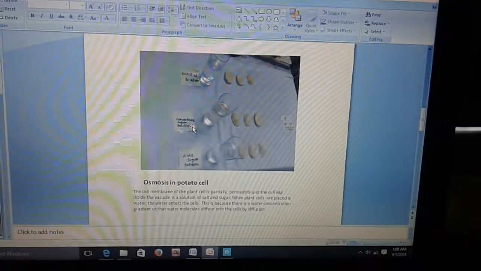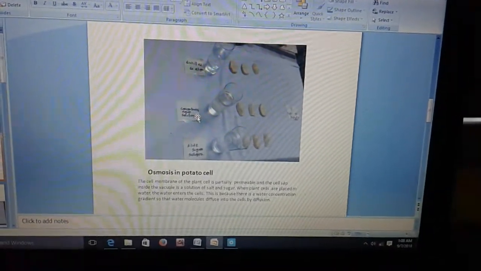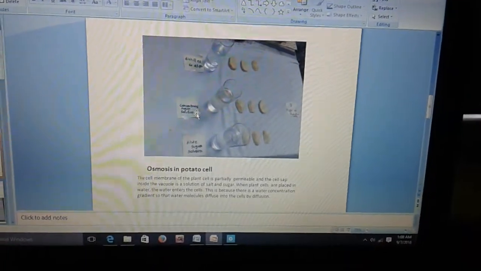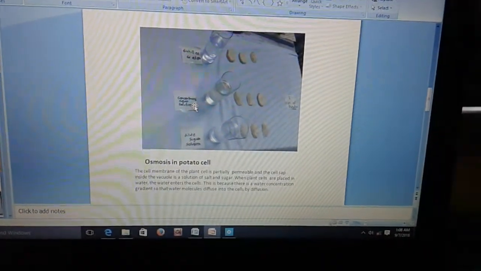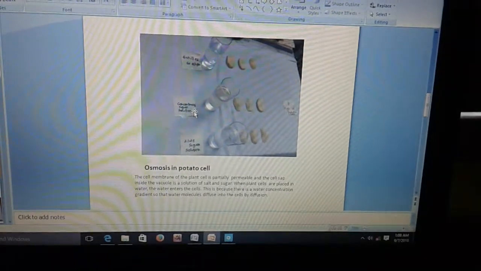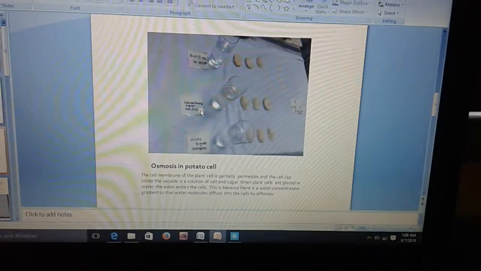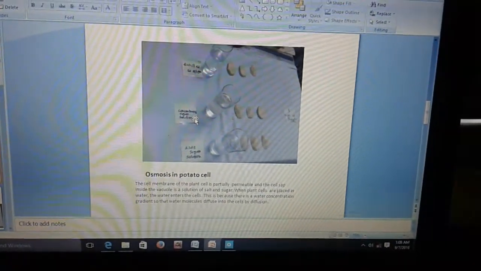Osmosis in potato cell. The cell membrane of the plant cell is partially permeable and the cell sap inside the vacuole is a solution of salt and sugar. When plant cells are placed in water, the water enters the cell. This is because there is a water concentration gradient, so water molecules can diffuse into the cell by diffusion.